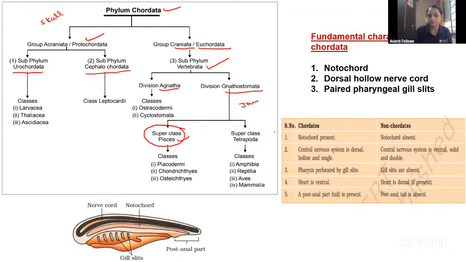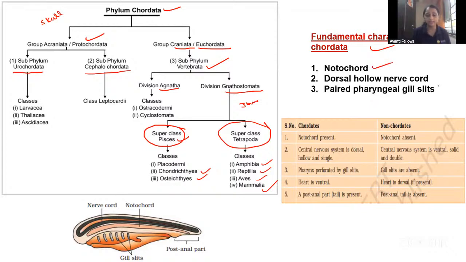One is the pisces, that is the fishes, and the other is the tetrapods, those having four limbs. Then in the fishes, we will study about the cartilaginous fishes and the bony fishes, Osteichthyes and Chondrichthyes. And in the tetrapoda, we will study the amphibians, reptiles, aves, and the mammals. Okay. Then coming to the fundamental characters of the chordates, guys, the mainly important fundamental character is the notochord.